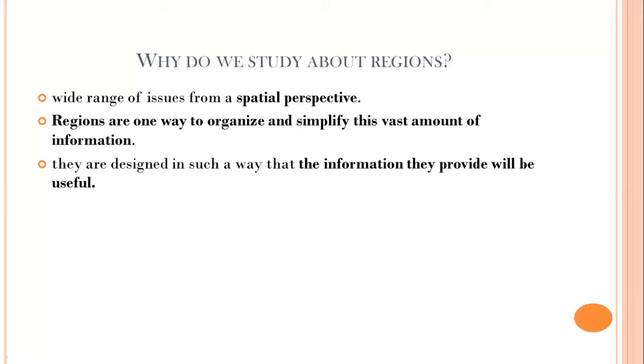So that means as geographers, we have to deal with a wide range of issues because we deal with space. Since we are dealing with a wide range of issues, obviously each region is different from the other, or each space is different from the other.